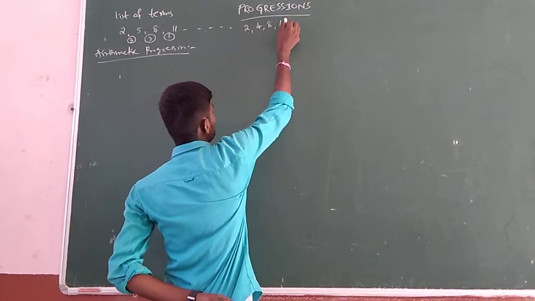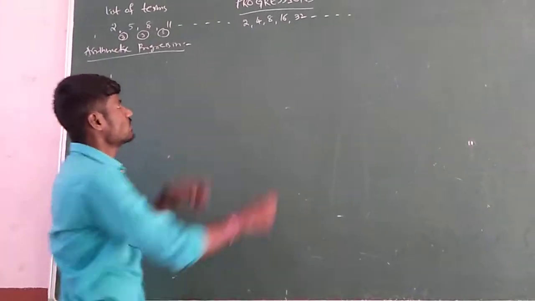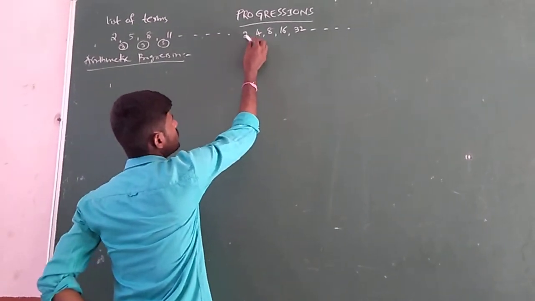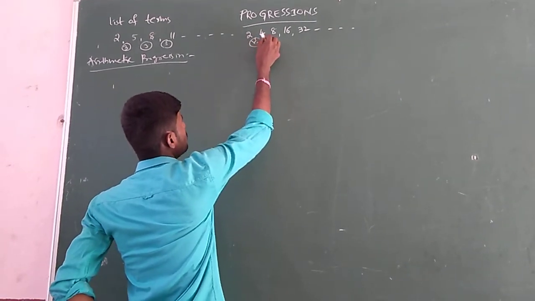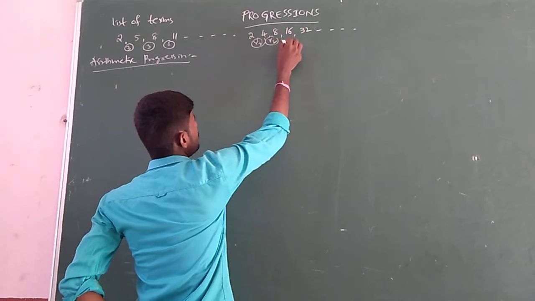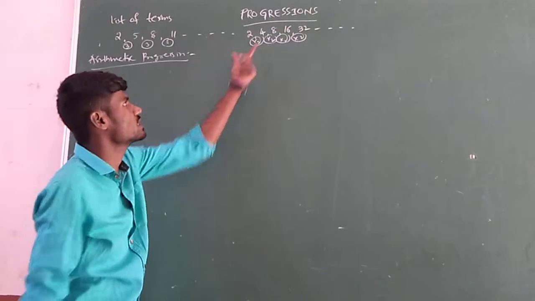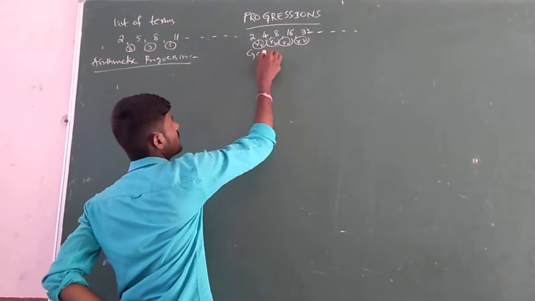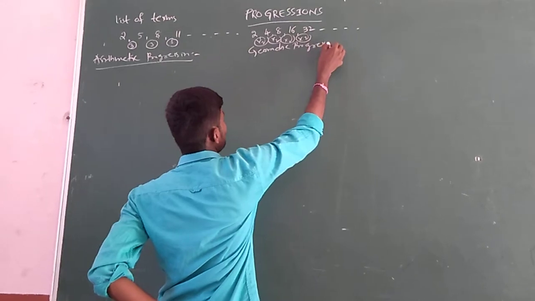Suppose you have another one: 2, 4, 8, 16, 32. If you observe, how is the next term obtained? 2 to 4, 4 to 8. It is 2 into 2, 4 into 2, 8 into 2, 16 into 2, like that. This type of progression is said to be a geometric progression.